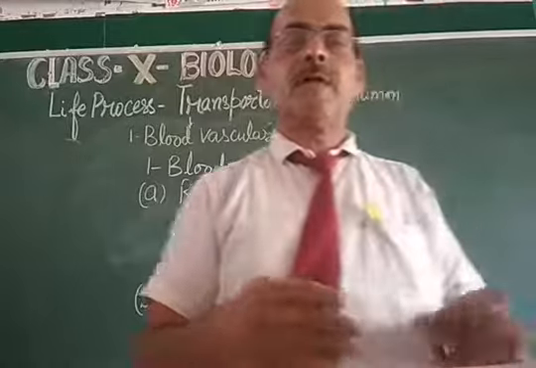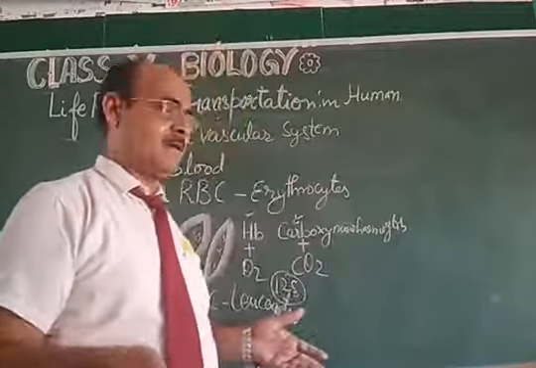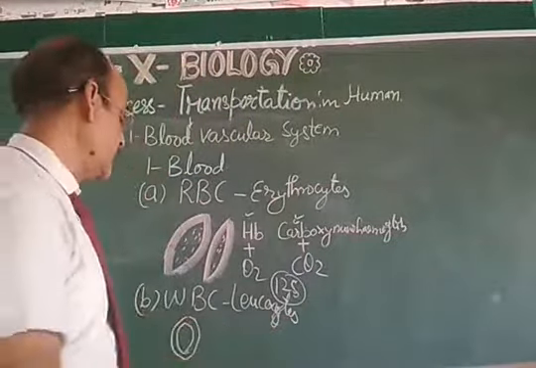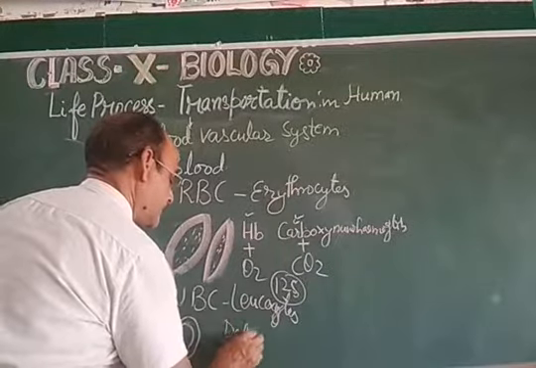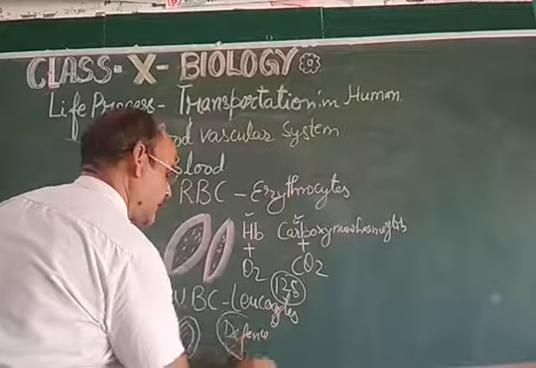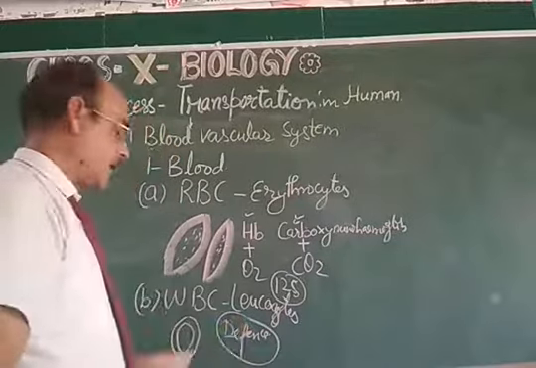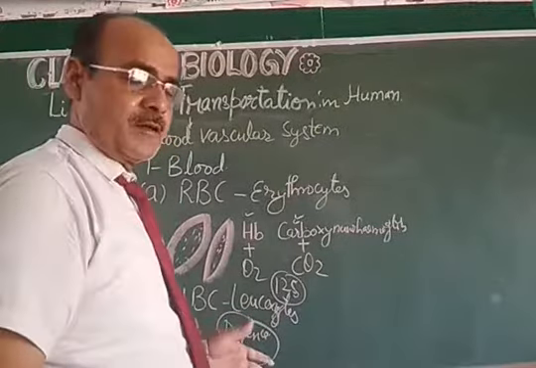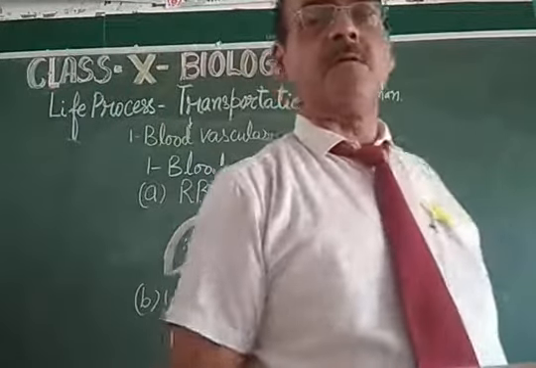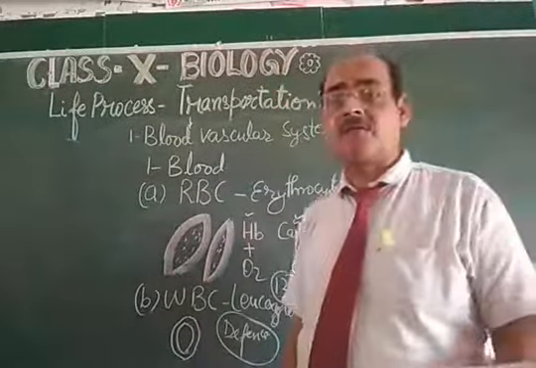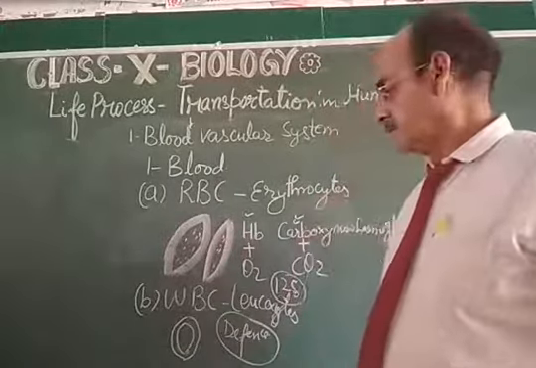So there are so many types of the WBC, and the main function of WBC is to defend the body. They are the warriors, they produce the antibody and they protect the human body from the infection. They perform the function of the phagocytosis.